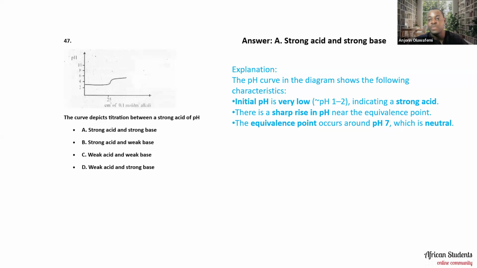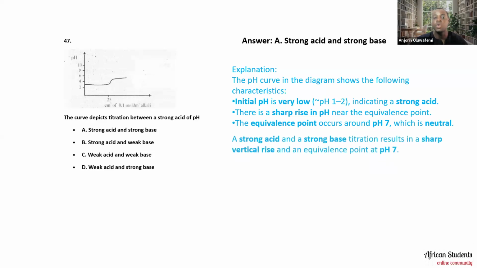You know, the equivalence point occurs around 7, which is neutral, you understand? So a strong acid and a strong base titration results in a sharp vertical rise and an equivalence point at 7. So this particular curve fits a titration between a strong acid and a strong base. We need to understand and establish that. So that is what that curve represents or depicts.